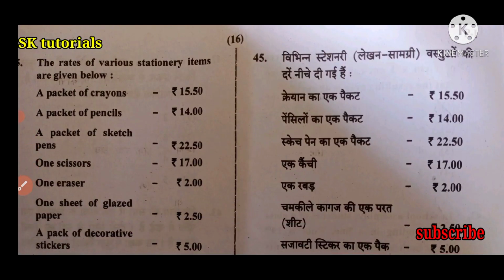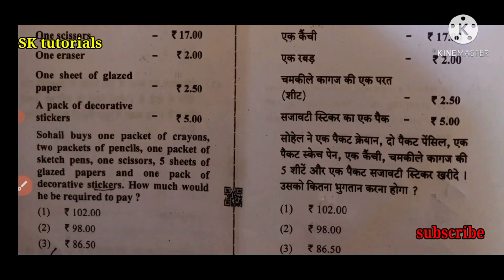The rates of various stationery items are given below. Sohail buys 1 packet of crayons, 2 packets of pencils, 1 packet of sketch pens, 1 scissor, 5 sheets of glazed papers, 1 pack of decorative stickers.